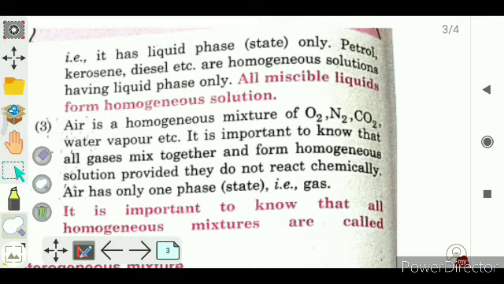But here we will discuss examples of homogeneous mixtures whose physical state is liquid.